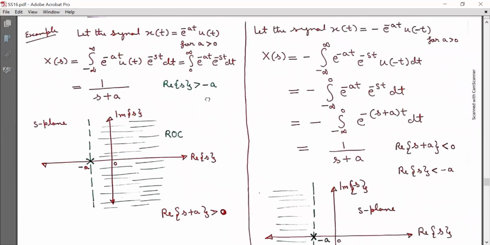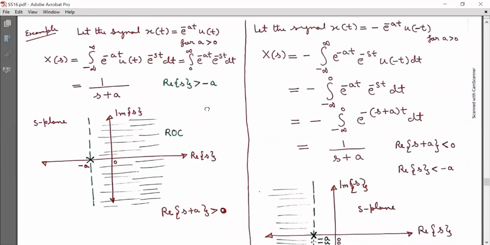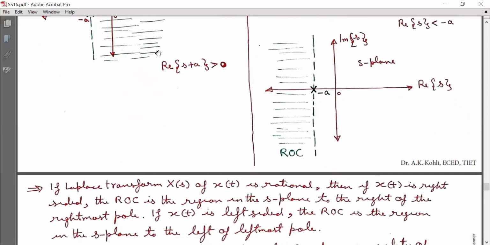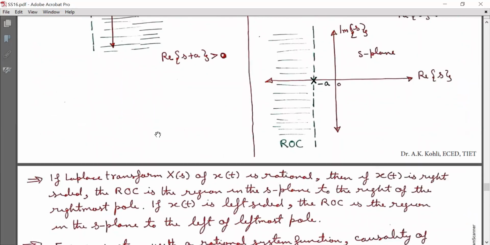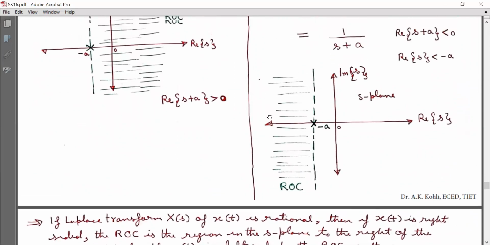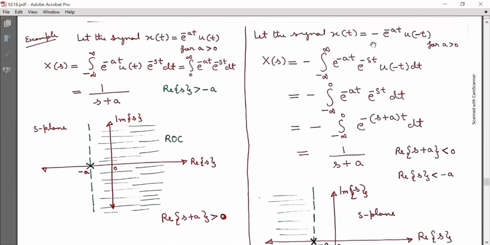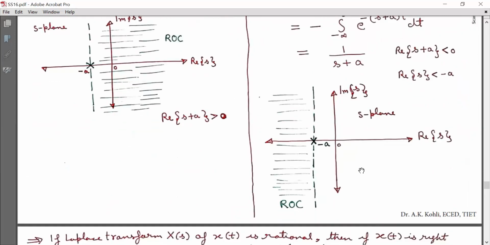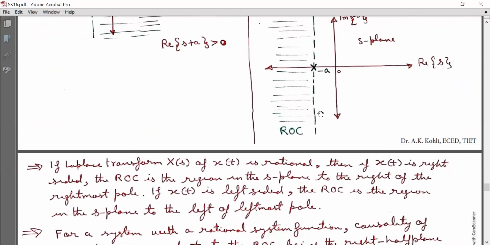Now look at this signal. The ROC is to the right of the rightmost pole. Now look at this signal. The ROC is the region in the s-plane to the left of the leftmost pole.